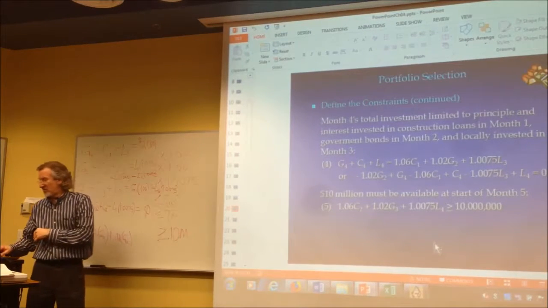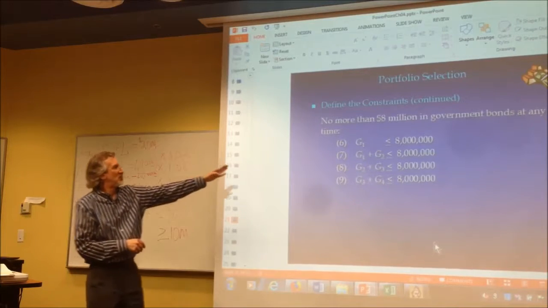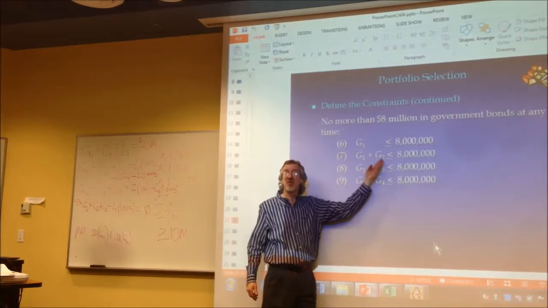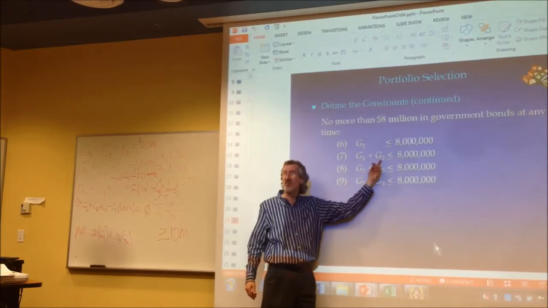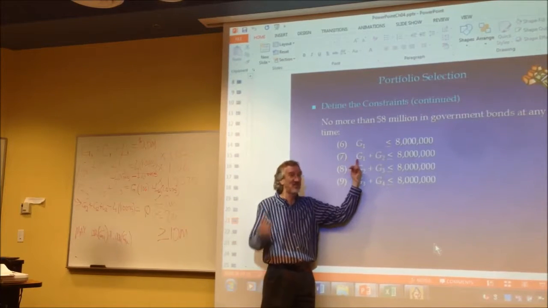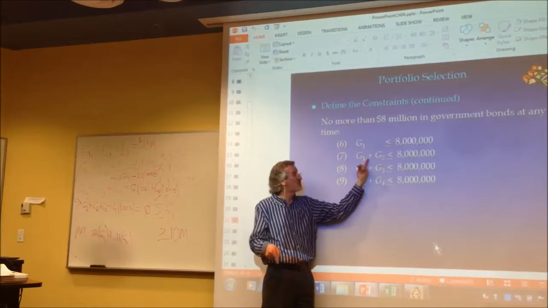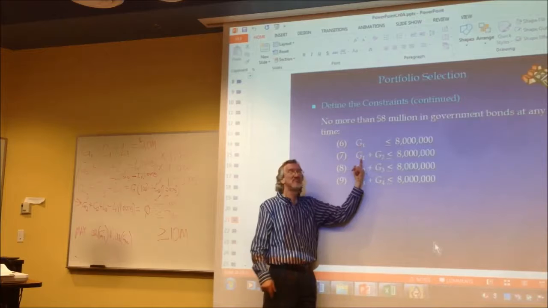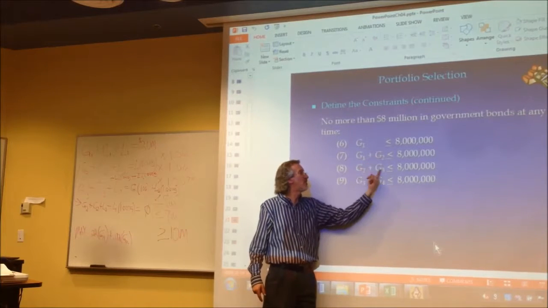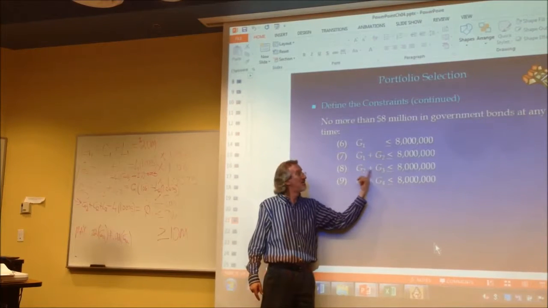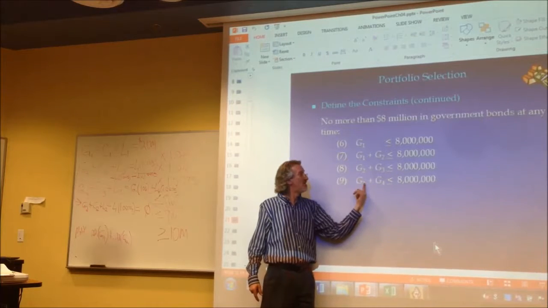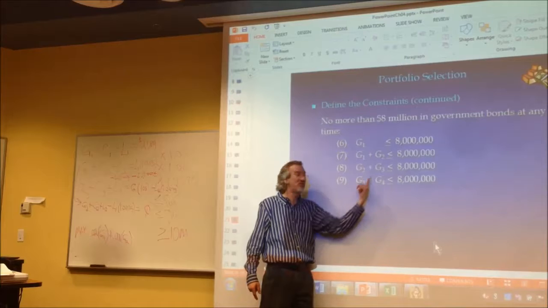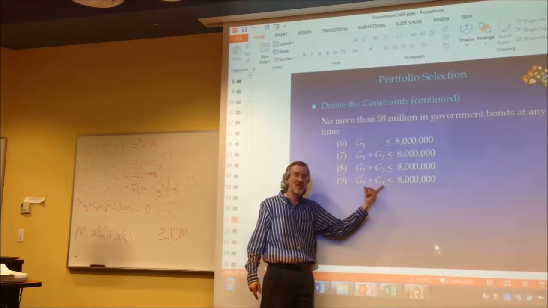So how does that look? It looks like this. G1 has to be less than or equal to 8 million. And in the second month, if we decide to put more into the government bonds, the 2 of them, what's still in month 1 and in month 2, got to be less than or equal to 8 million. Month 3, well, 1 is maturing, 2 is still invested, but we're going to maybe put more in there. They can't be more than 8 million. Month 4, 2's matured, so it's not there anymore, but 3's still going, and we're putting more in.